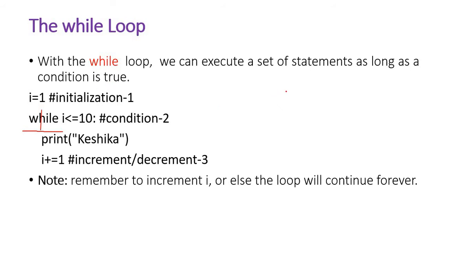You need to define two things while using the while loop. One is the variable you have to initialize. You can notice I have initialized the variable I equal to 1. That's the first one. Second one, after the while, you need to mention the condition. For example, I'm just checking whether I is equal to 2.